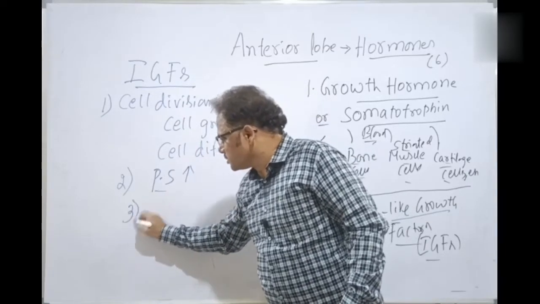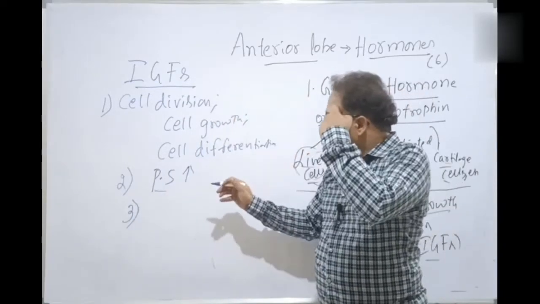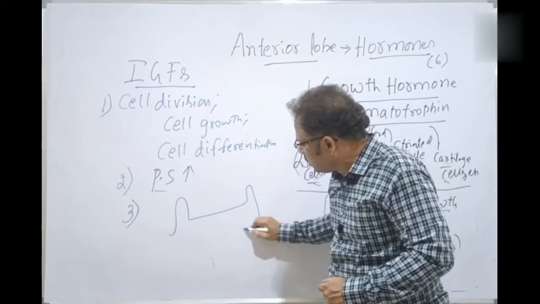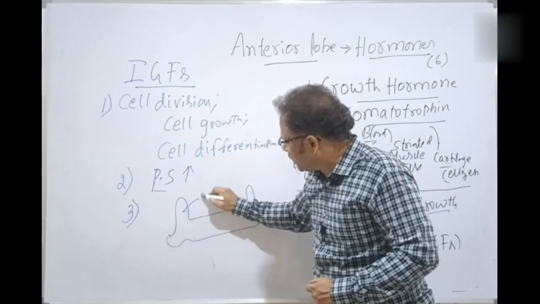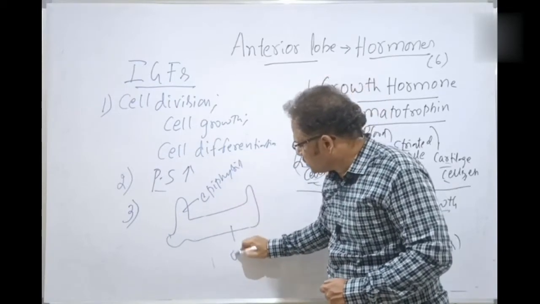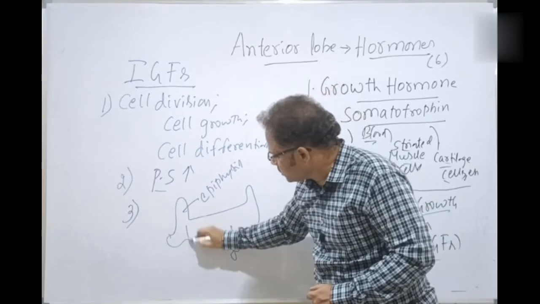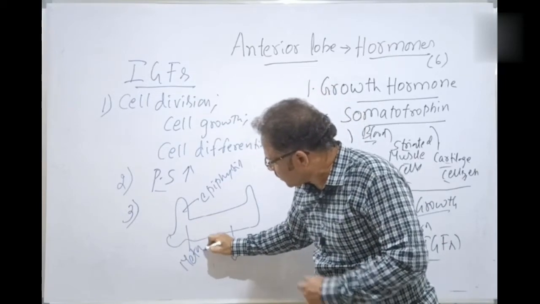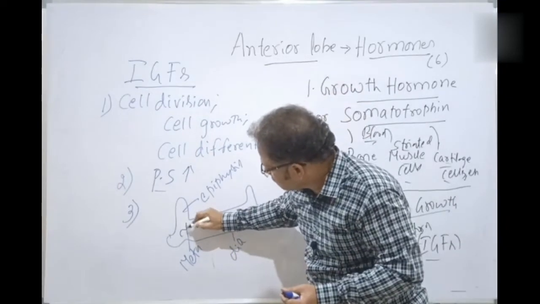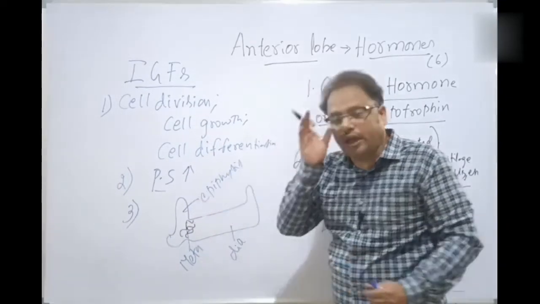Next, the insulin-like growth factors also stimulate the bone. For example, this is a long bone: epiphysis, diaphysis, and this is the metaphysis. The metaphysis contains the epiphyseal plates made of hyaline cartilage.